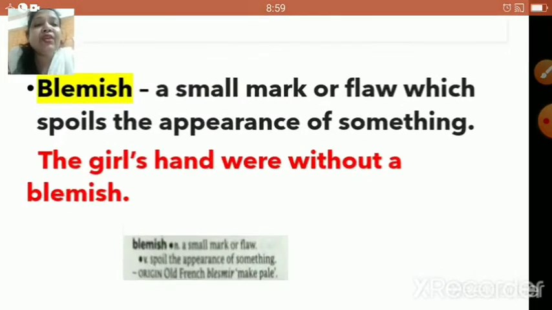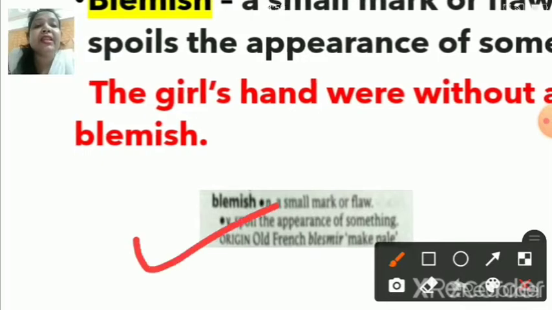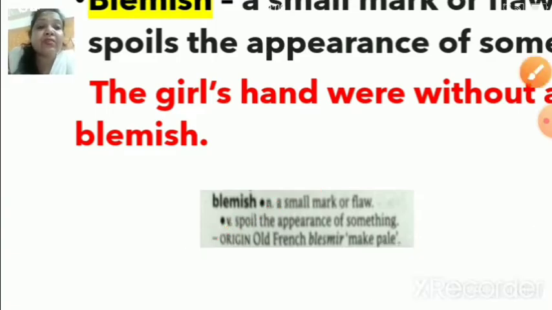And now children, if you can see, this is how the word appears in the dictionary. You can check out your dictionary. If you have your Oxford dictionary or any other dictionary, children, definitely you will get all these words in your dictionary book. Alright, now the next word.